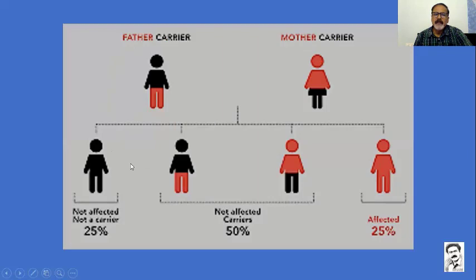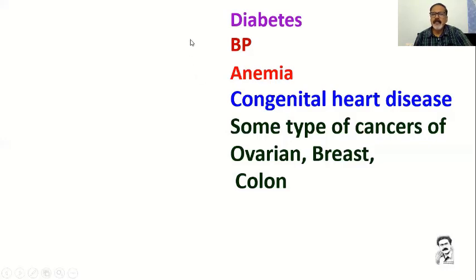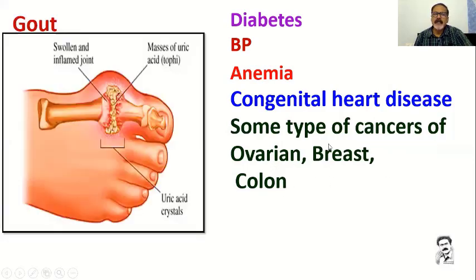If you see the percentages, there is a 25% chance of no effect. Even if your father has a problem and your mother has a problem, 25% of the time you may not get the problem. But 25% you may get it from the father, or 25% from the mother. In certain cases, 25% you will get it from both father and mother. This is a hereditary transmitted disease. Mostly diabetes, blood pressure, anemia, congenital heart diseases, and some types of cancers, like ovarian, breast, and colon cancers, are the best examples.